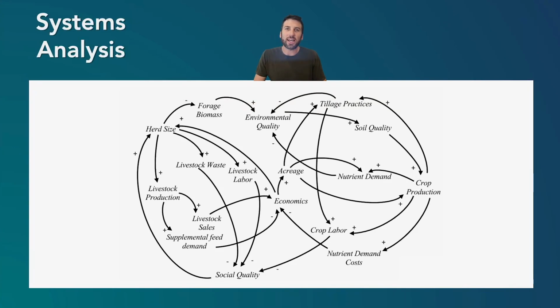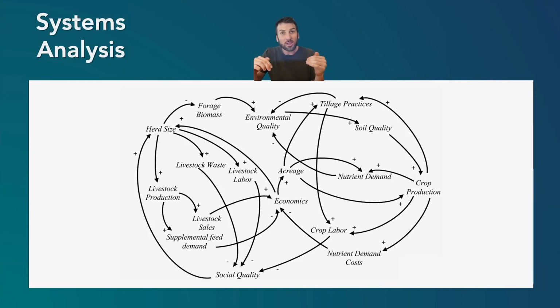This shows a causal loop diagram for a traditional agricultural system. And I'll just highlight some of these models. So here we see that the herd size is inversely correlated with the amount of forage biomass, the amount of plants available for forage. So when there's a large herd, it decreases the forage biomass.